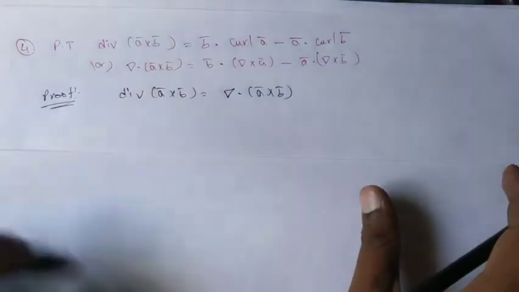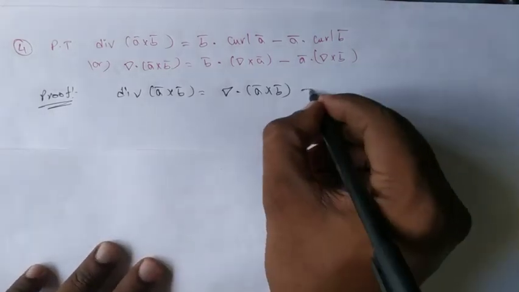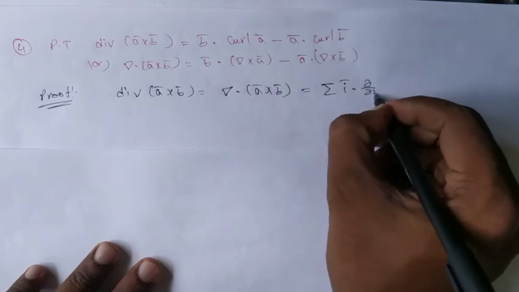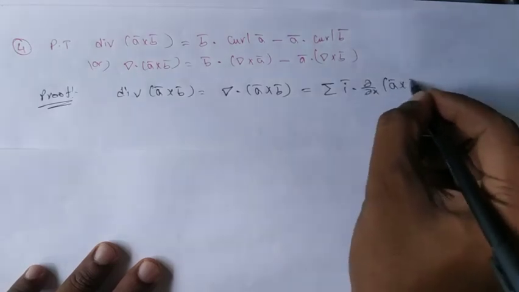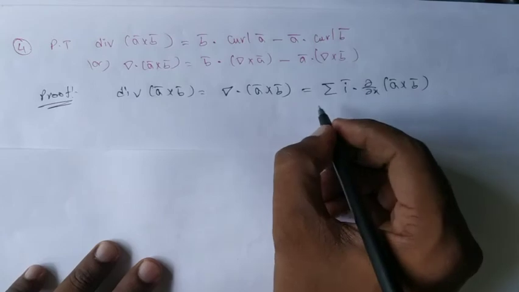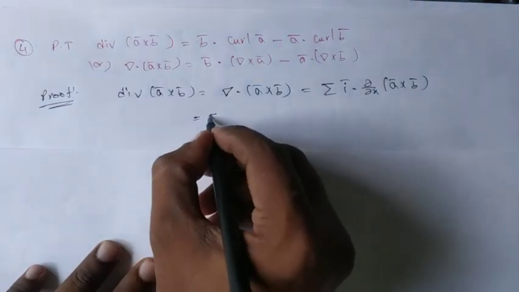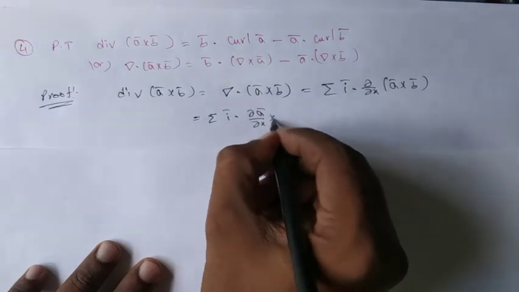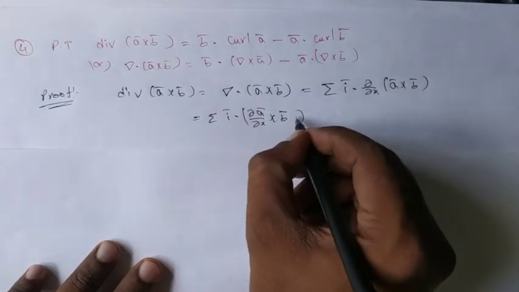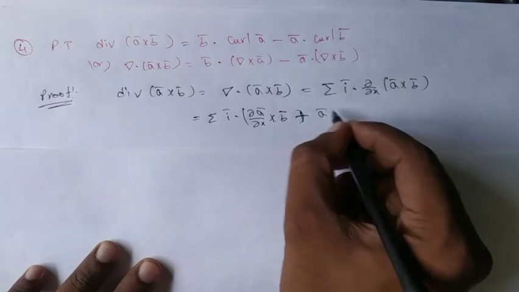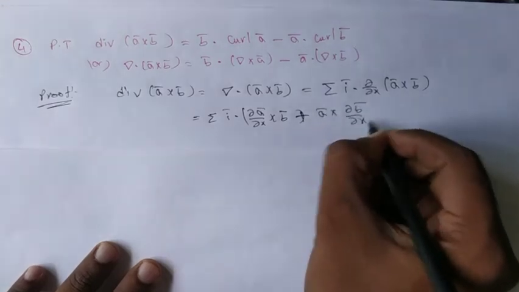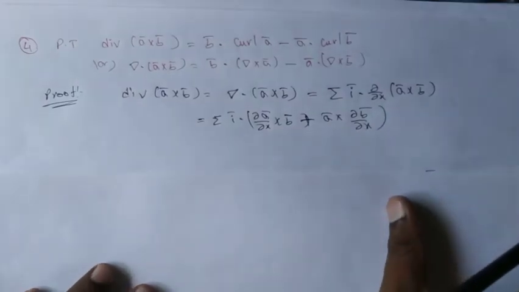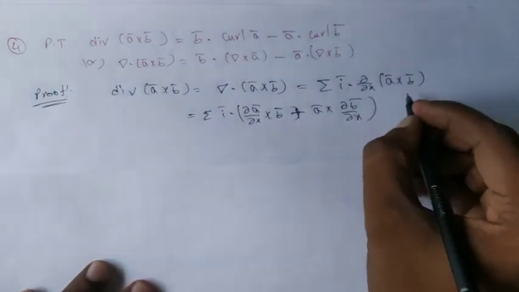After that, we should write it in sigma notation, that is sigma i bar dot dou by dou x of a bar cross b bar. You know how to simplify it? This is equal to sigma i bar dot dou a bar by dou x cross b bar, that is one term, plus a bar cross dou b bar by dou x. So when you simplify it further, you have two sums. The two sums I am writing here.